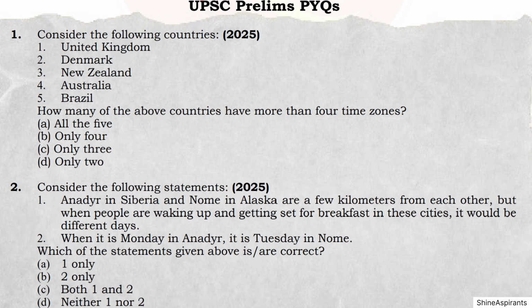Question 4, UPSC Prelims 2025. Consider the following countries: United Kingdom, Denmark, New Zealand, Australia, Brazil. How many of the above countries have more than 4 time zones? Option A, all the 5. Option B, only 4. Option C, only 3. Option D, only 2. Think about which countries are geographically vast or have overseas territories that stretch across many longitudes.